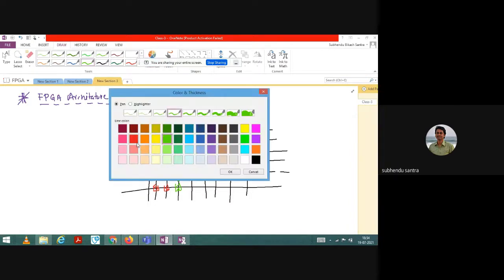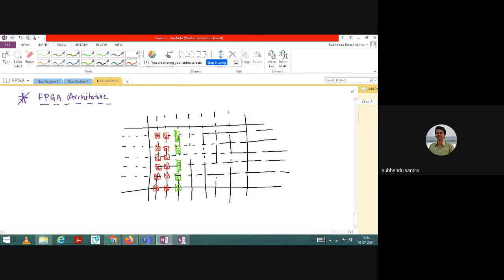It's an open-ended transistor. That will be better. Open-ended transistors. Okay, now again we have the transistor block.